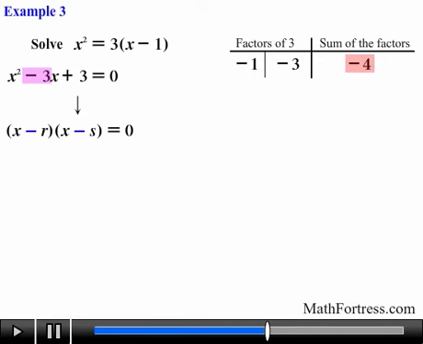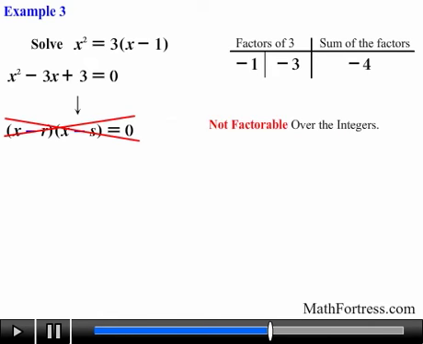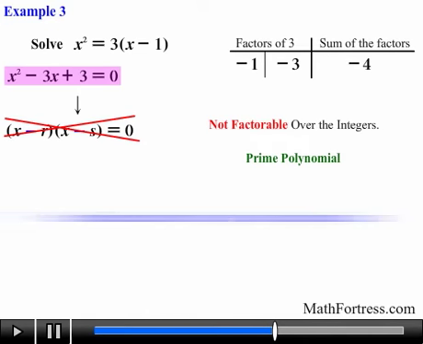Since we exhausted all the possible integer factors of positive 3, we conclude that this quadratic equation is not factorable over the integers. Also, this quadratic equation is prime, since the GCF of all the terms is 1. This means that factoring is not the way to solve this equation. We need to use another technique. We will go over how to solve prime polynomials in a later video. For now, this equation is not solvable by factoring. Let's go ahead and try the next equation.